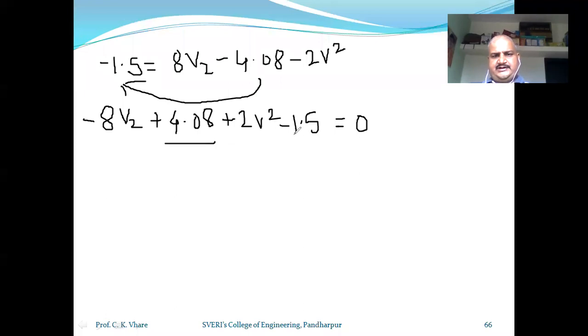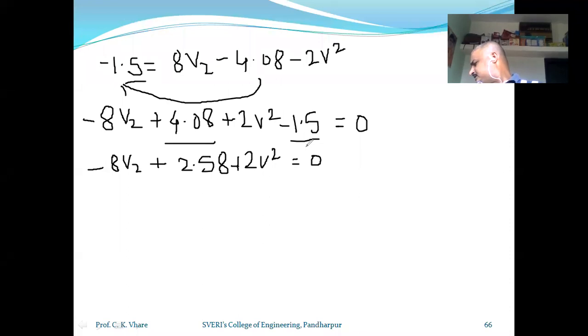Now here plus 4.08 is there and minus 1.5 is there. You can subtract 1.5 from 4.08. Then your equation will be minus 8V2 plus 4.08 minus 1.5, which is 2.58. Right, 2.58, plus 2V square is equal to 0.